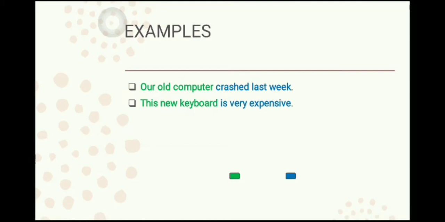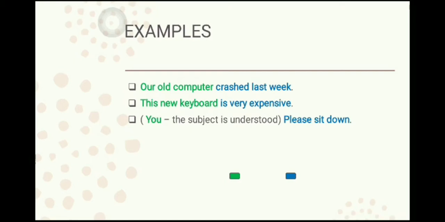This new keyboard is very expensive. This is a sentence, right? Now, in this sentence, what are we talking about? We are talking about this new keyboard. So, this new keyboard is the subject. And what are we saying about the keyboard? What is happening to the keyboard, or what is it? So, it is very expensive. That is why is very expensive is the predicate.